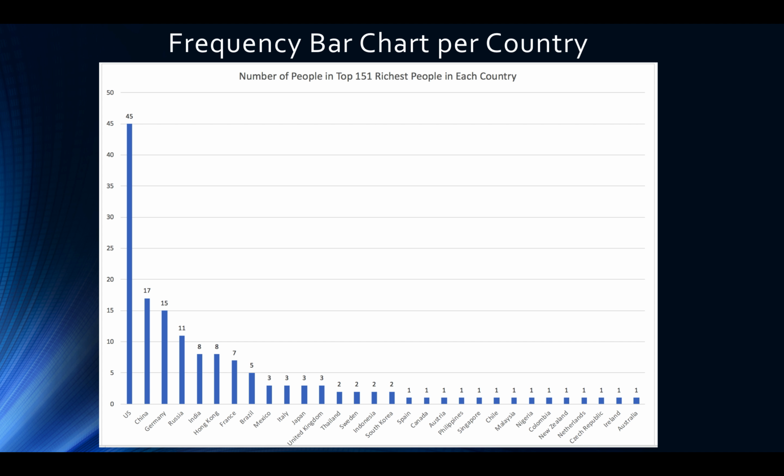Two noteworthy countries are Germany, which has 1/3 as many people on this list as the United States, despite having only 1/4 the population. And the bigger noteworthy point is Hong Kong, who has 8 people on this list, despite having a population of only 7.34 million people, which is actually less than the population of New York City.